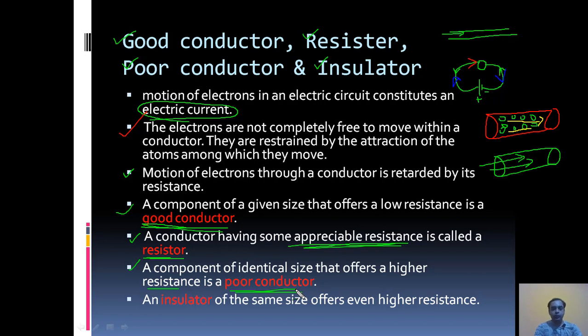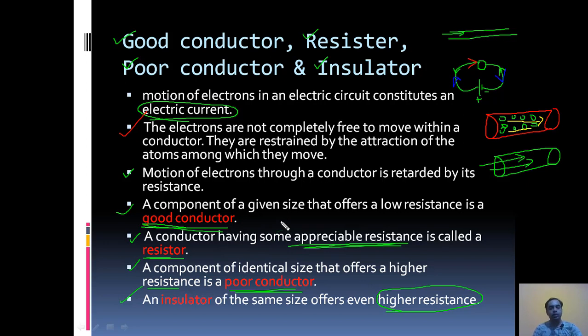Then next point is insulator. An insulator of the same size offers very high resistance. If the resistance is very, very high, that means electron cannot even flow in the material, that is called an insulator. So again, what is a good conductor? A good conductor is a medium through which electrons can easily flow. What is a resistor?